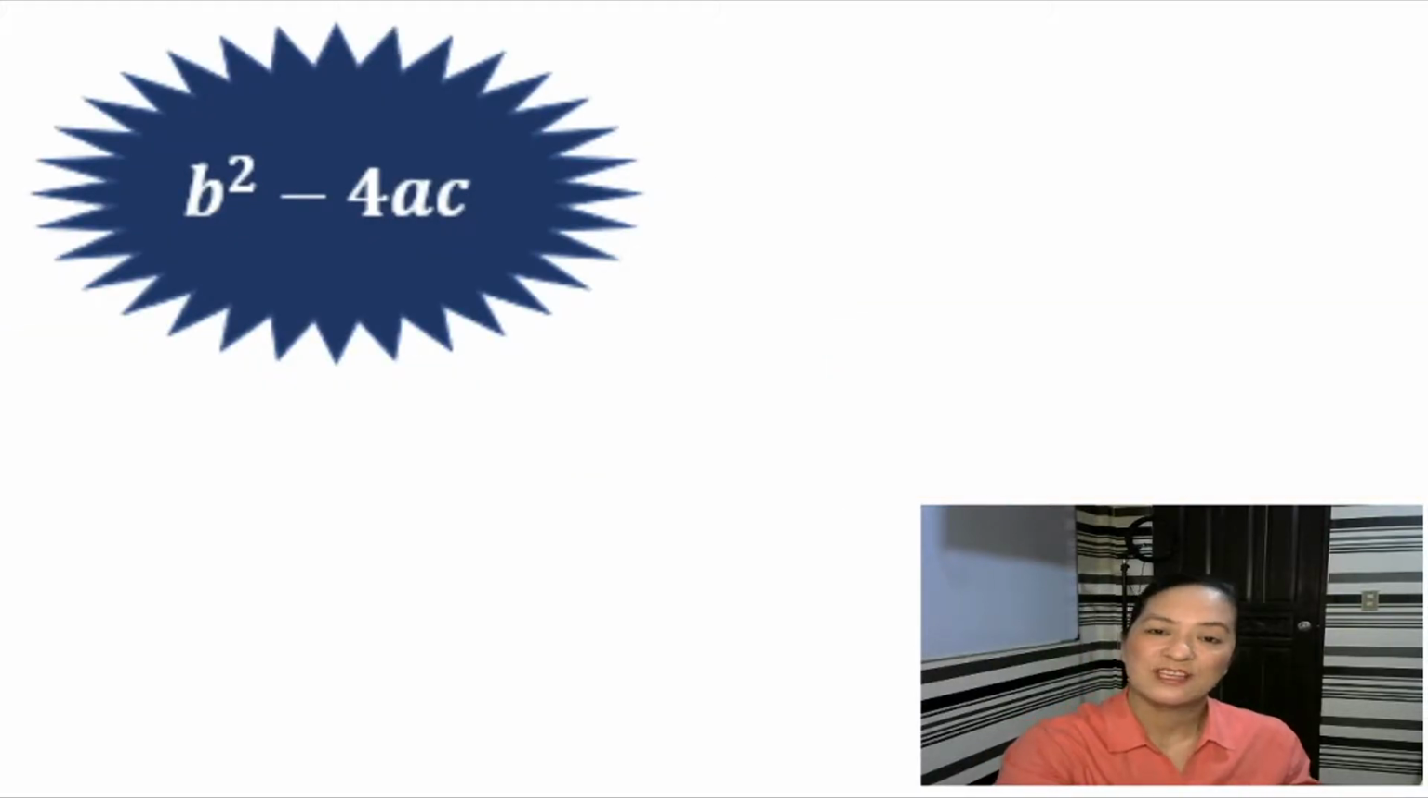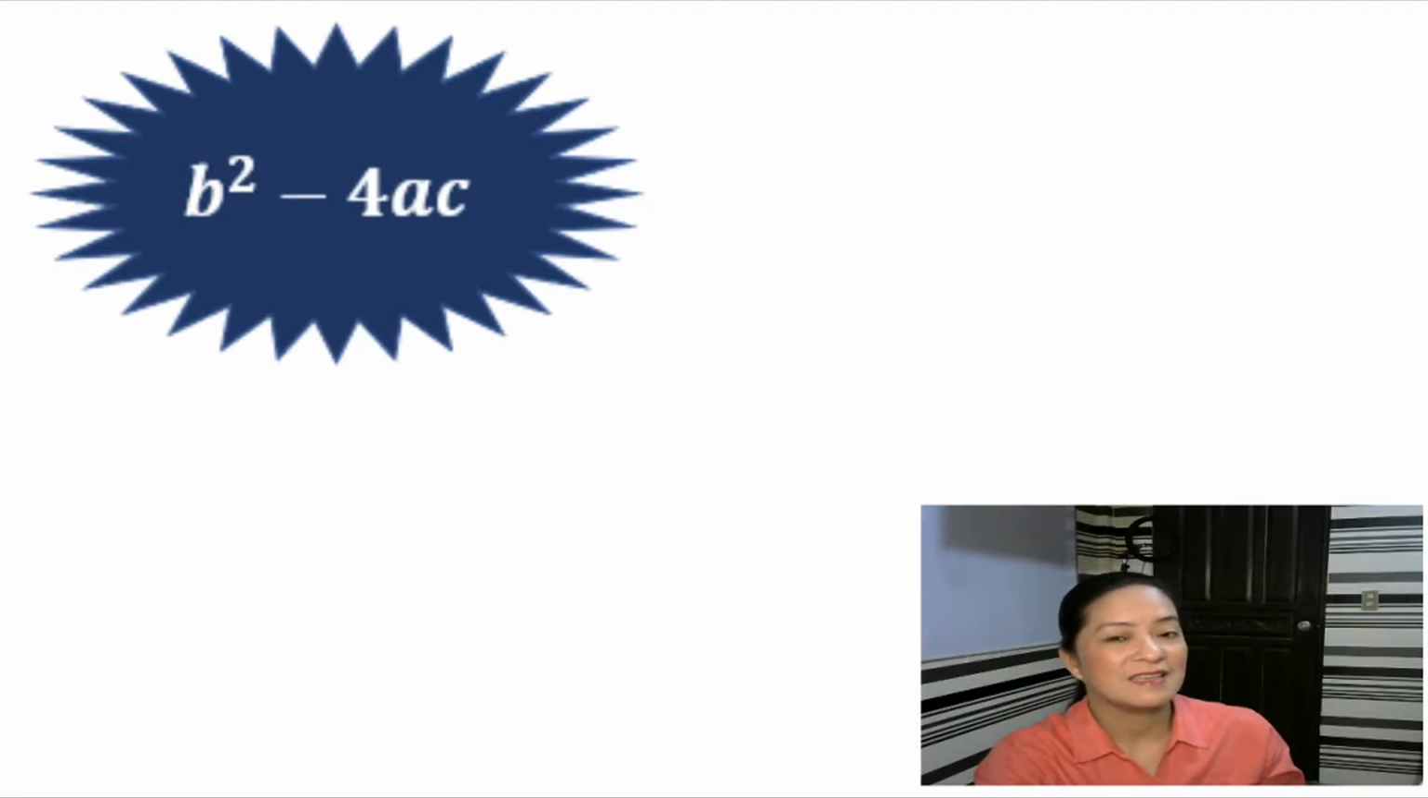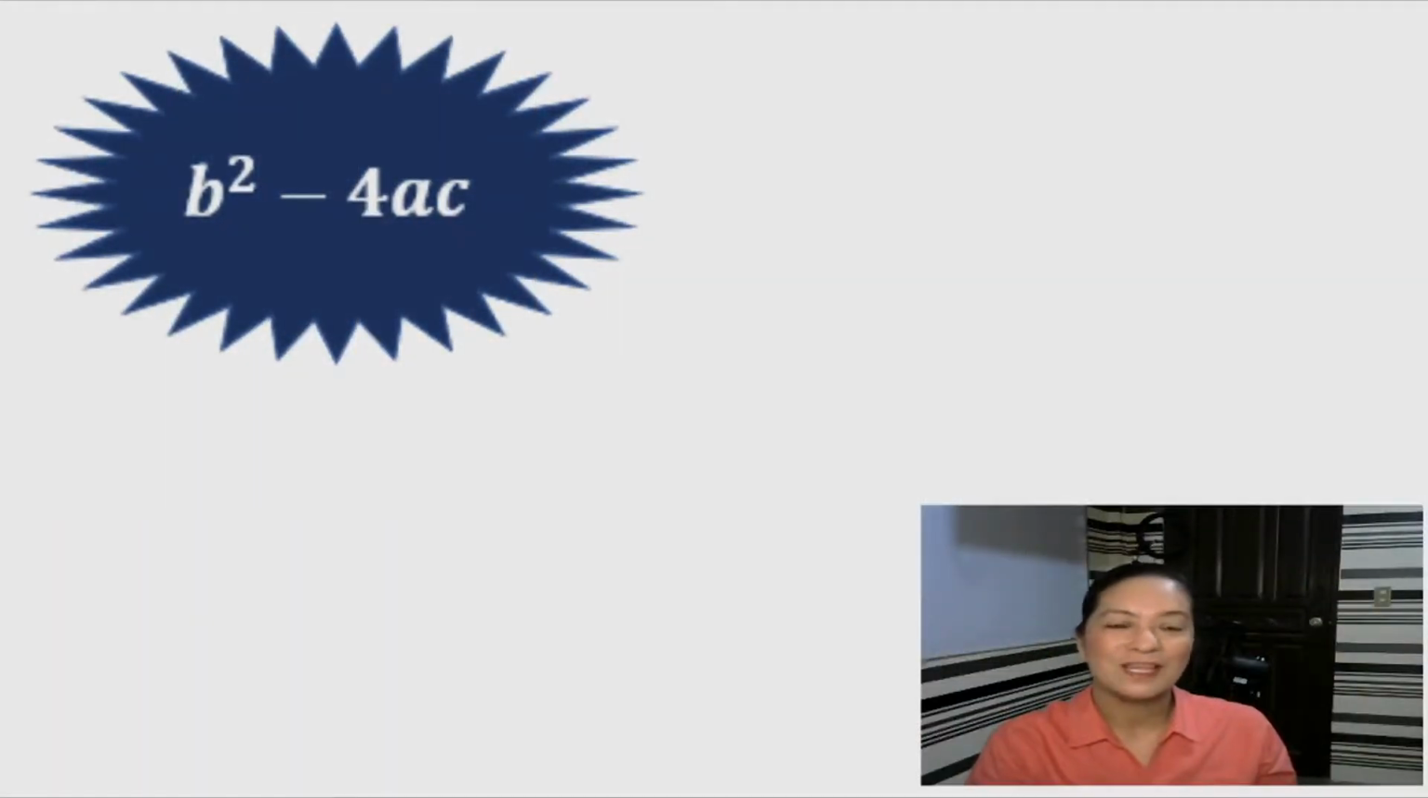The expression b squared minus 4ac is called the discriminant of the quadratic equation. And this discriminant provides us information regarding the nature of the roots of the quadratic equation. Okay, so let's talk about the nature of roots.